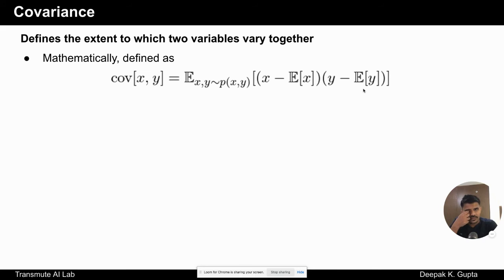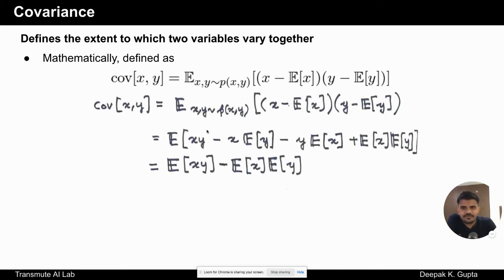Now if we multiply the two terms and expand further, we have expectation of x times y minus x times expectation of y, and then minus y times expectation of x plus expectation of x expectation of y. We have an expectation outside, right? And then we split these four terms, and we get expectation of xy, and then from here we have expectation of x expectation of y with a negative sign.